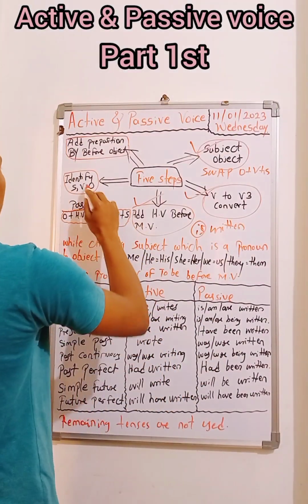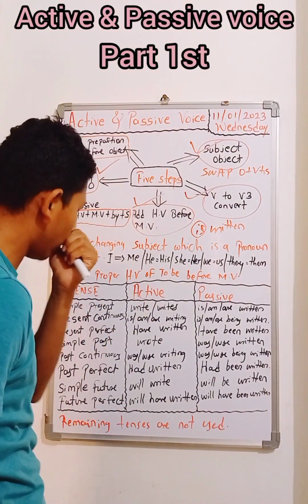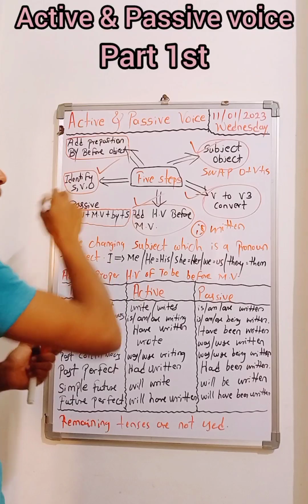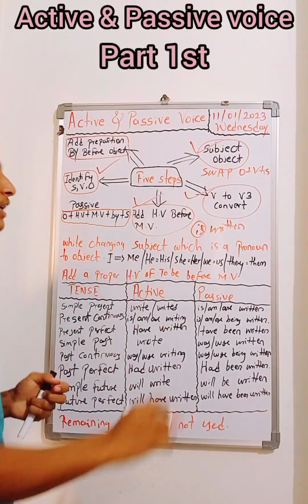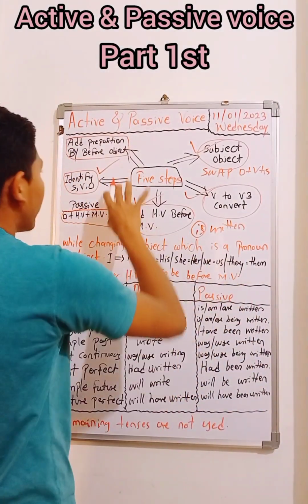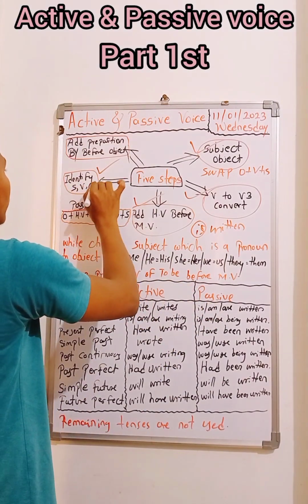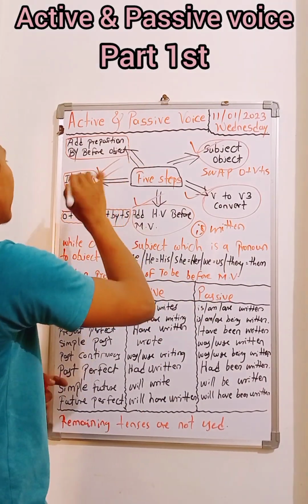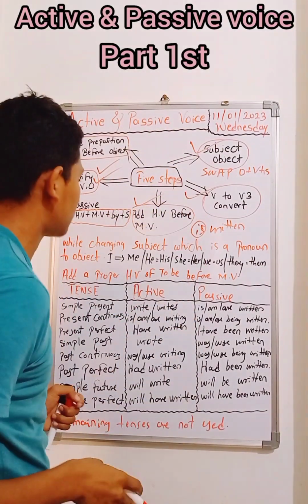And here, this one: identify SVO, subject, verb, object. Actually, before attempting the questions of active and passive voice, you first of all have to observe the subject, verb and object, then you can take the further steps ahead.